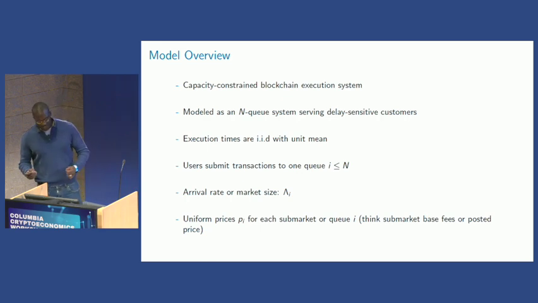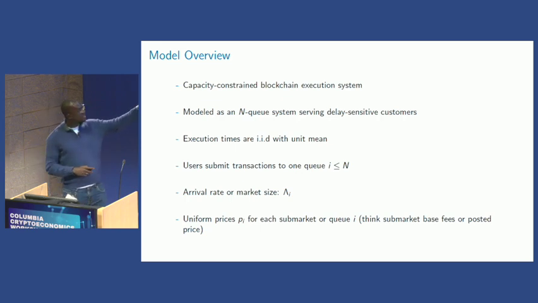We have IID execution times, and users submit transactions to one queue, but all are considered for consensus. There is an arrival rate, or market size, sigma_i, so you can think of how many people are coming into this market. If it's larger, there is more need, like a native transaction token, but if it's smaller, it's a smaller market.